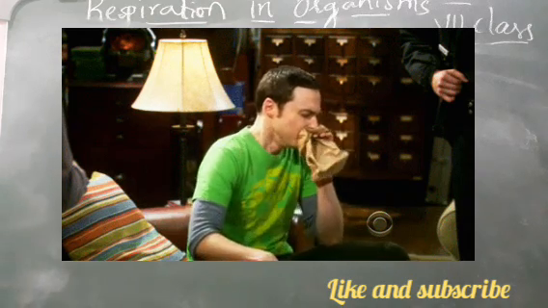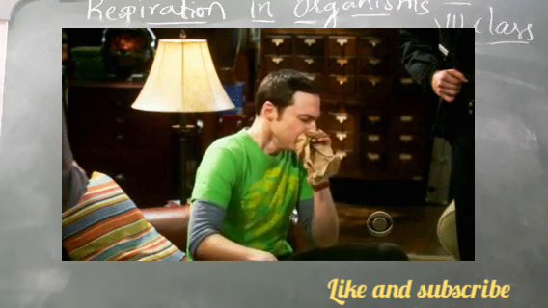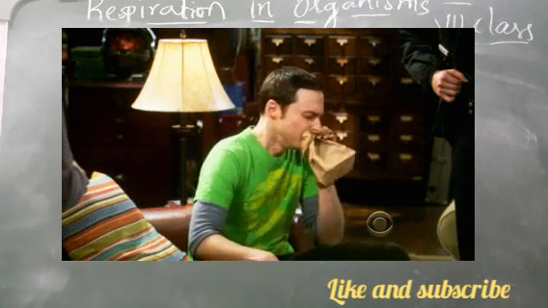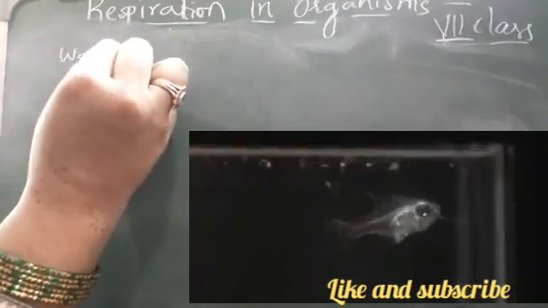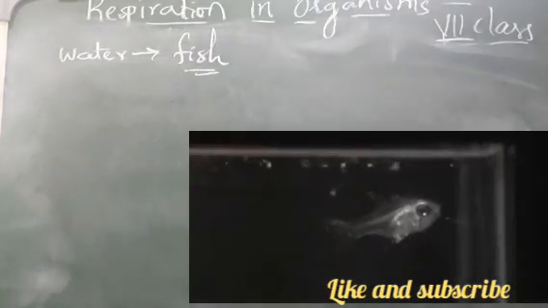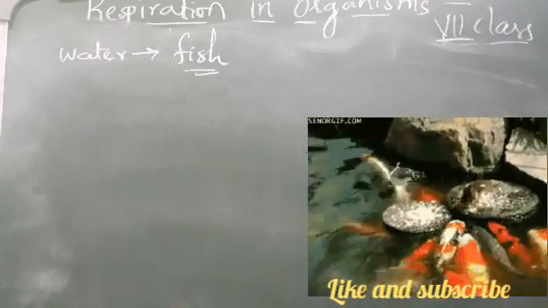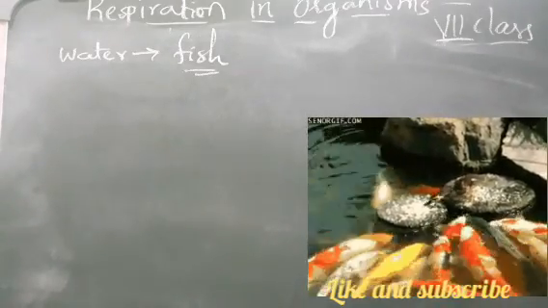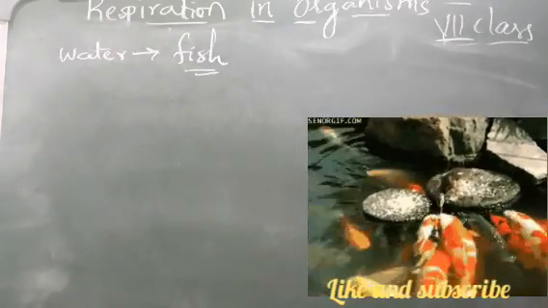We have learned that respiration takes place in us with the help of our nose, right? But there are some other animals which do not breathe with their nose. For example, an aquatic animal, an animal which is present in water, like a fish. Everyone knows that fish do not have a nose, right? With what does it breathe? Which part of the fish acts as their nose?